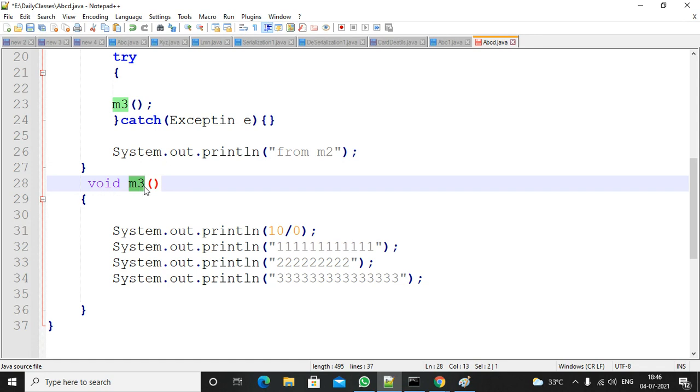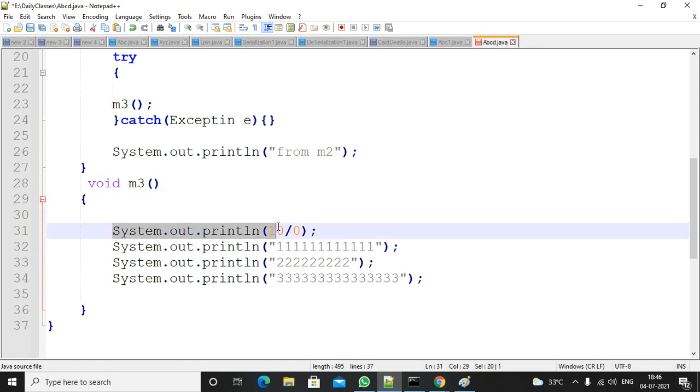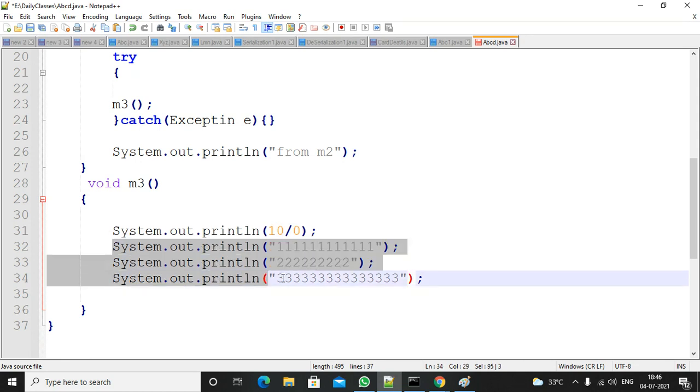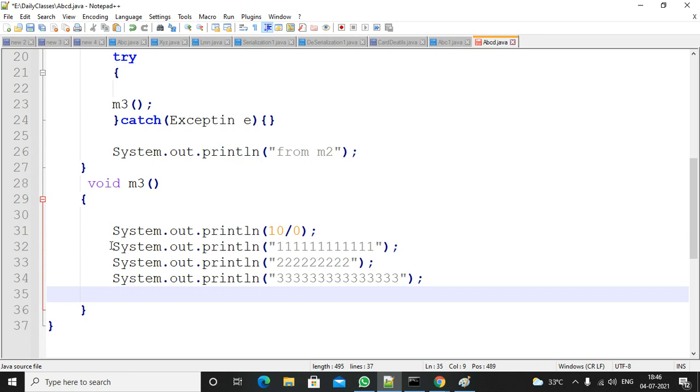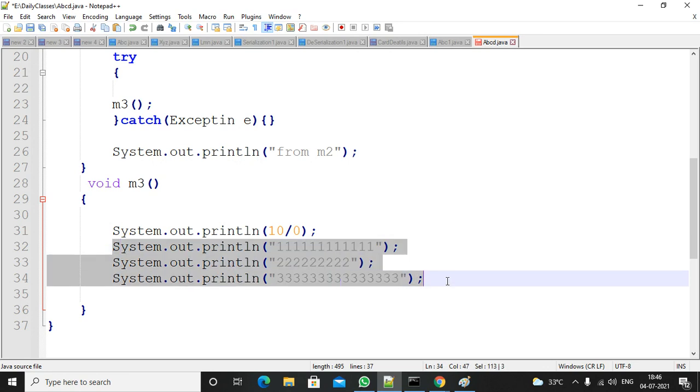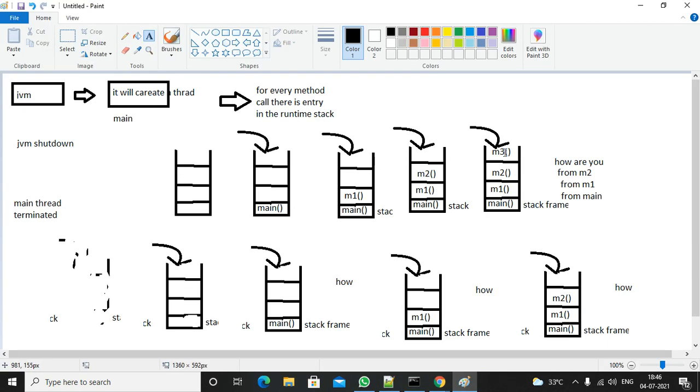M3 method is there. As part of M3 method, there is an exception. If the exception is there, first it will verify whether there is any exception handling surrounding this line. If the exception handling code is not there, the remaining statements of M3 method will not be executed, and the method entry will be removed from the stack, and it will go to M2 method.